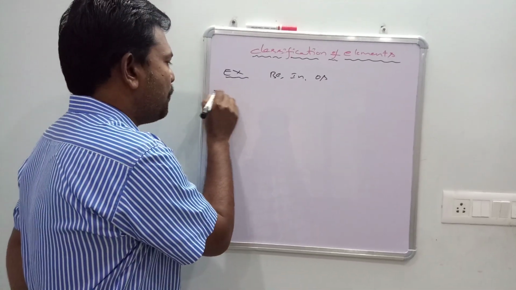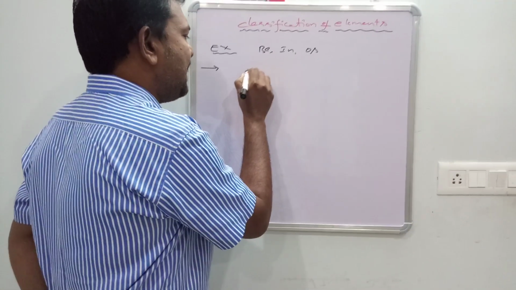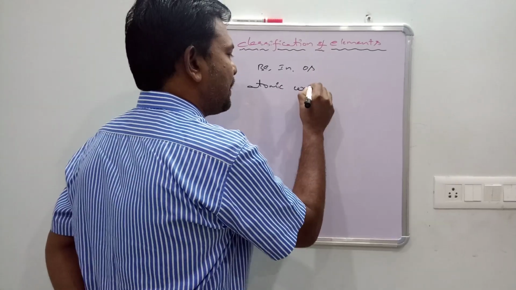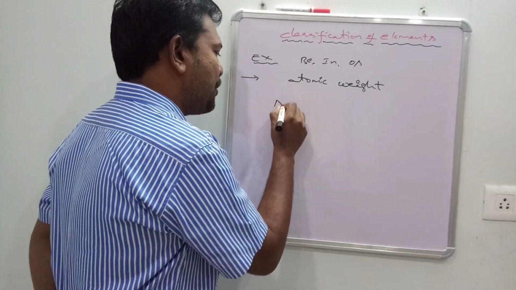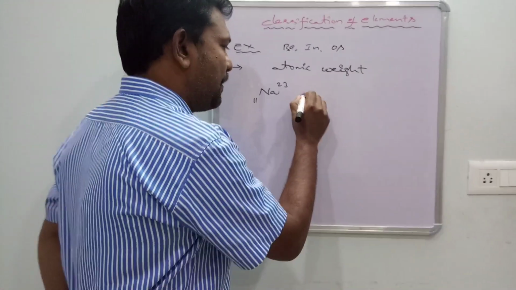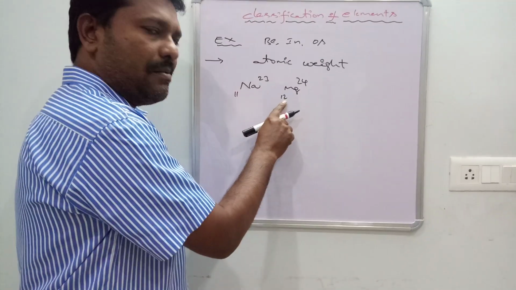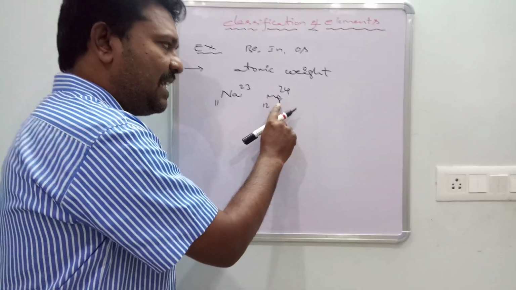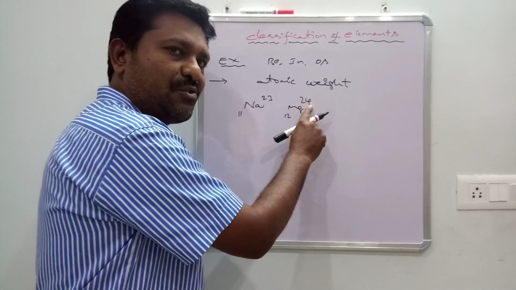One more point: anomalous pair. Mendeleev's periodic table is by atomic weight. What does atomic weight mean? For example, sodium and magnesium: sodium atomic number 11, atomic weight 23. Next element magnesium, 12, atomic weight 24. The subsequent elements: the first element has lower atomic weight, the second has higher atomic weight. Sodium atomic weight is 23, magnesium atomic weight is 24.